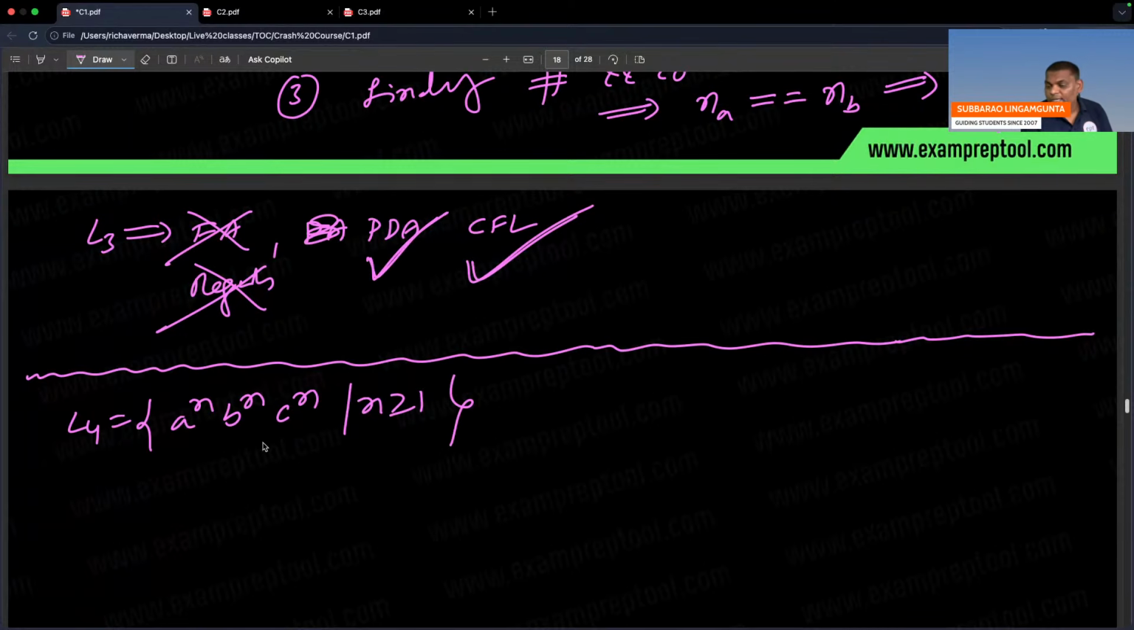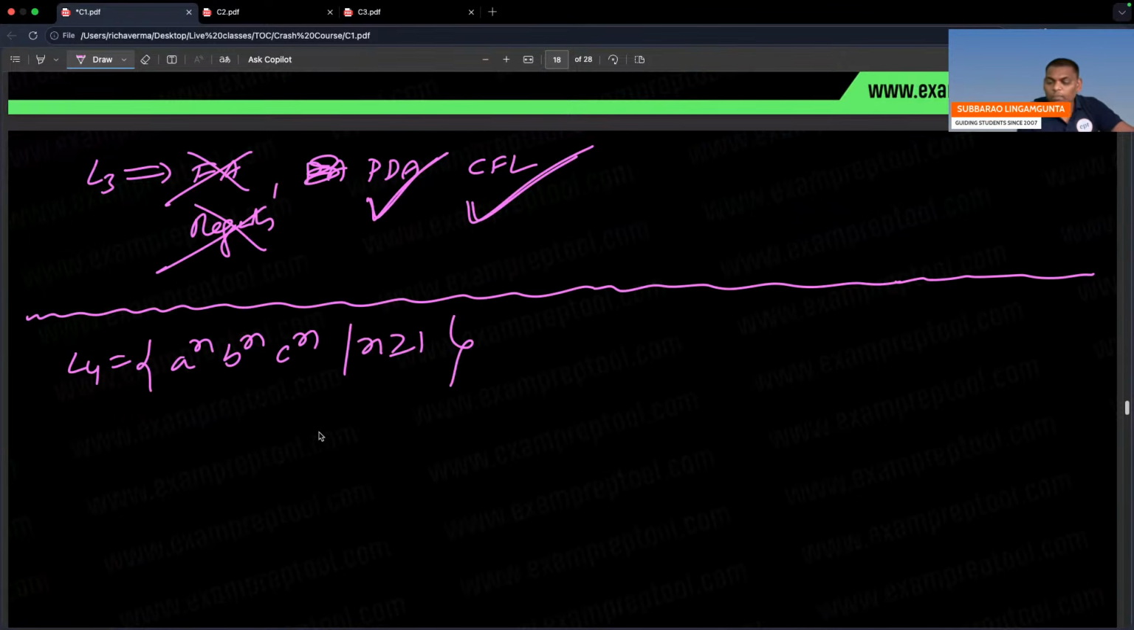Here remember A's, B's, C's, all 3 equal. So here also you have to compare. See this one, A, B, C. Next one, double A, double B, double C. Triple A, triple B, triple C, and so on. A is equal to B is equal to C.